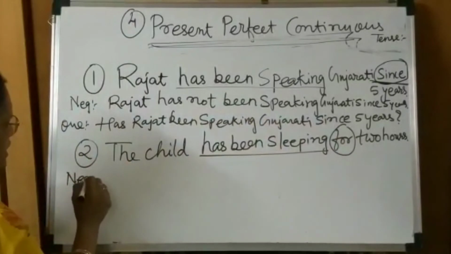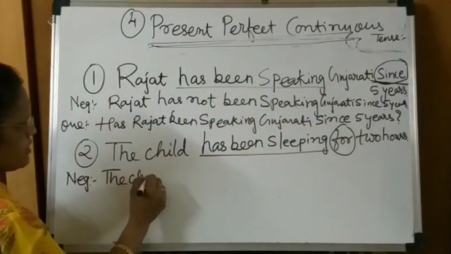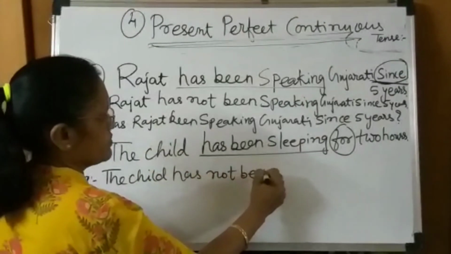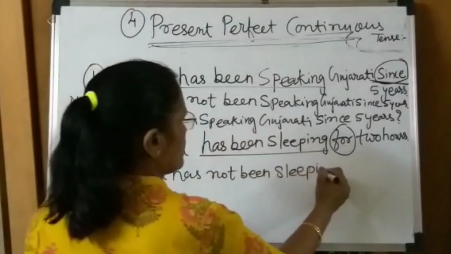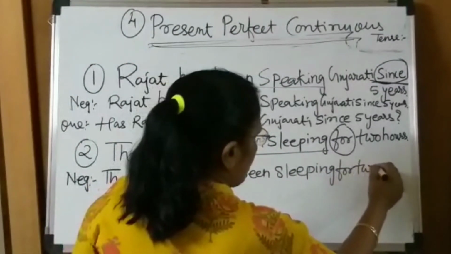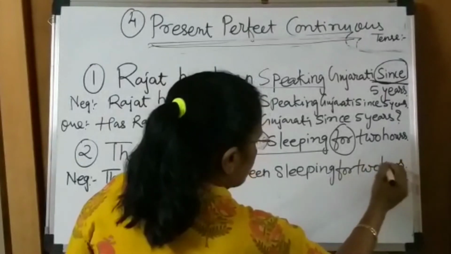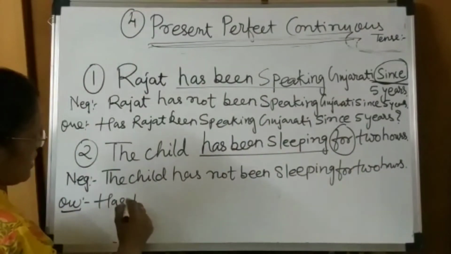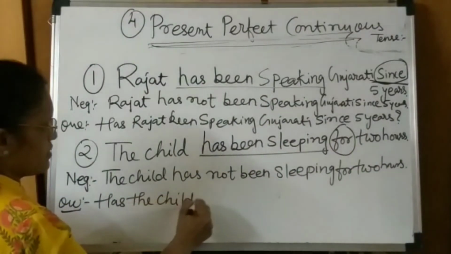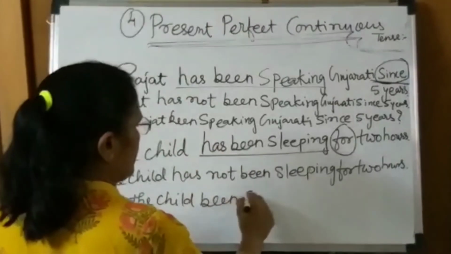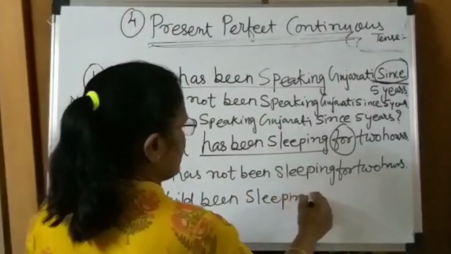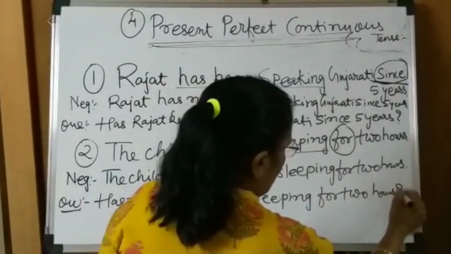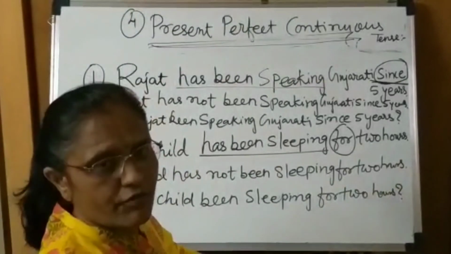If I want to make a negative like that: The child has not been sleeping for 2 hours. And the question for this is: Has the child been sleeping for 2 hours? With a question mark. Now I give other verb form fill-ups for this tense.